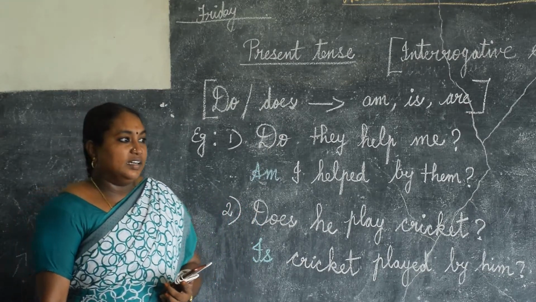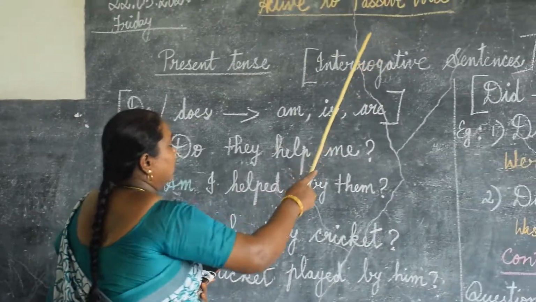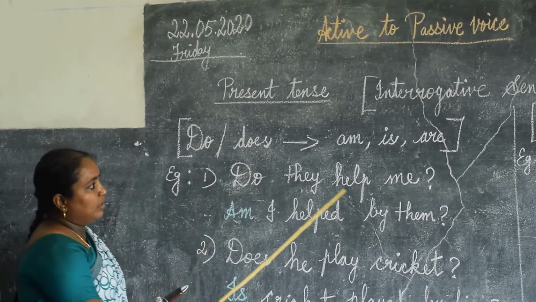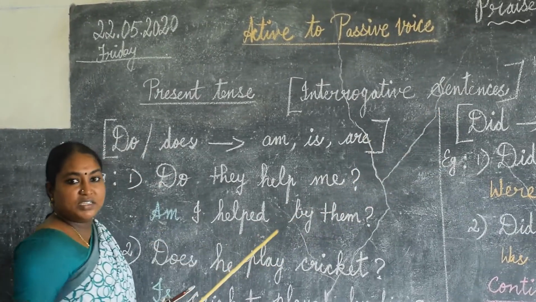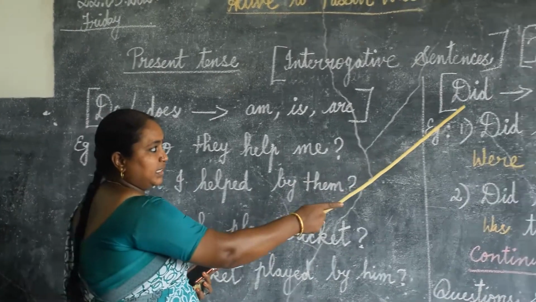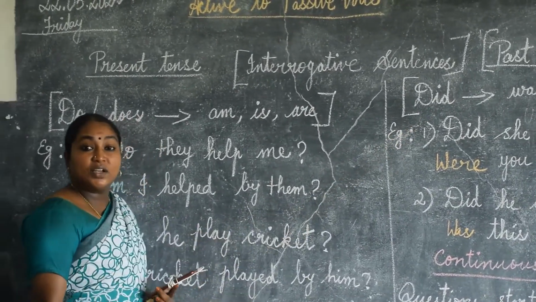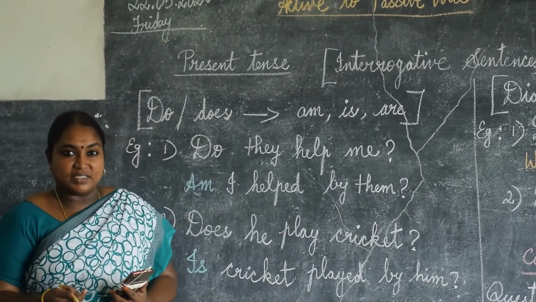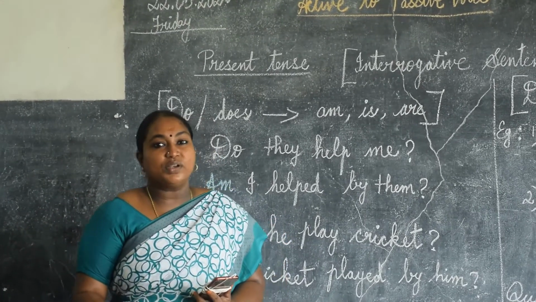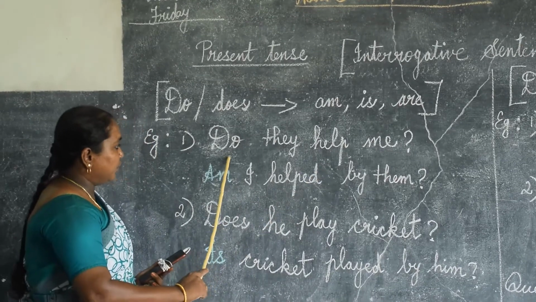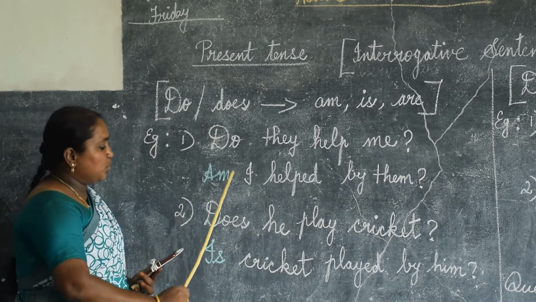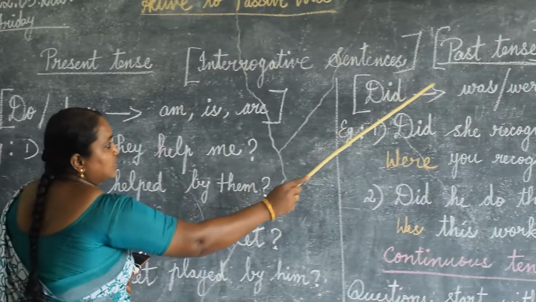To make the past tense, we use did. Have you understood? Yes or no type questions: Do you know the answer? Did you find the answer? These all start with do, does and did. For present tense, do or does; for past tense, did.